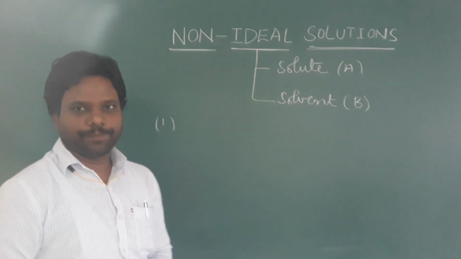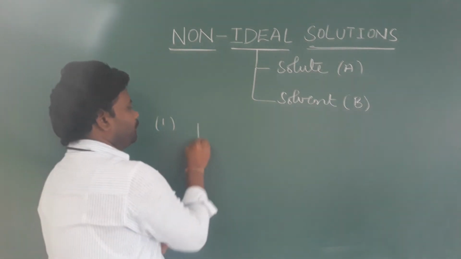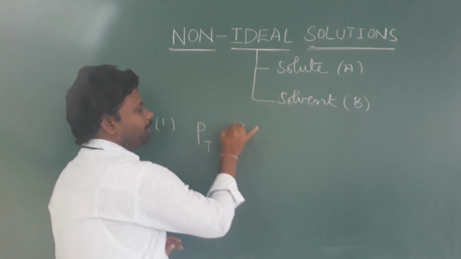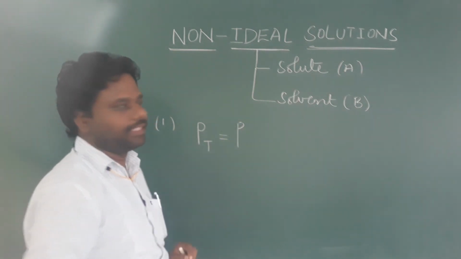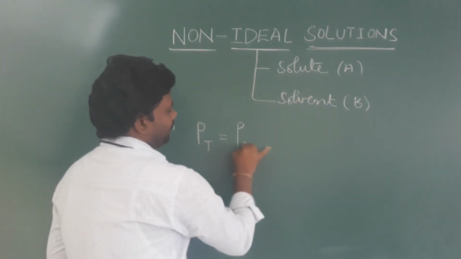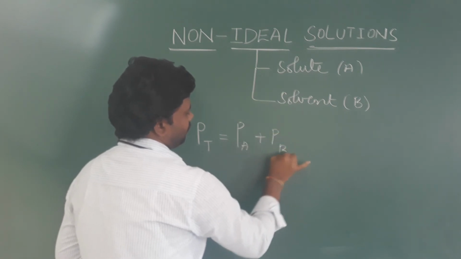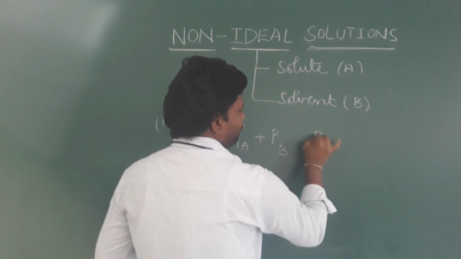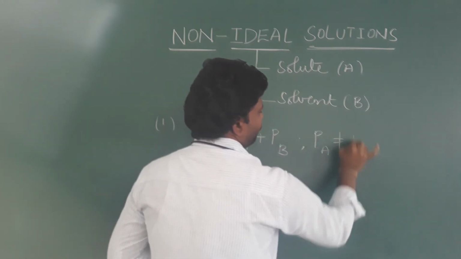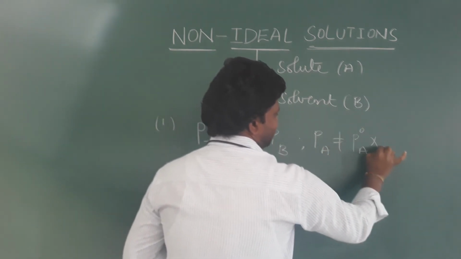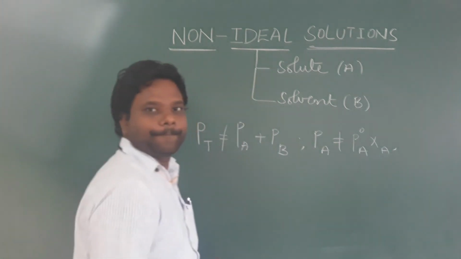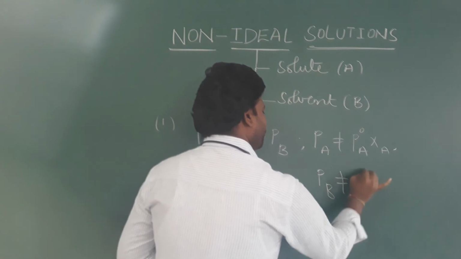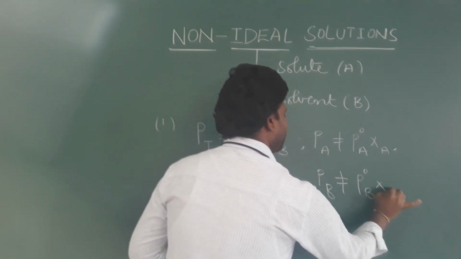That means the total vapor pressure of the solution is not equal to the sum of the partial pressures of the two components A and B. That means PA is not equal to P naught A XA, and PB is not equal to P naught B XB.